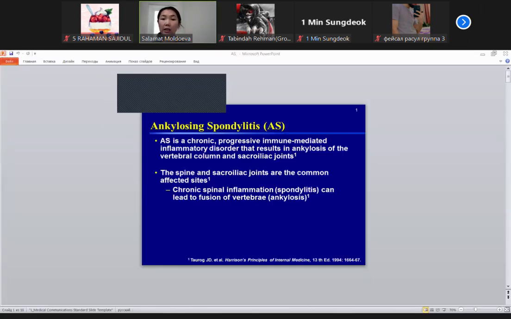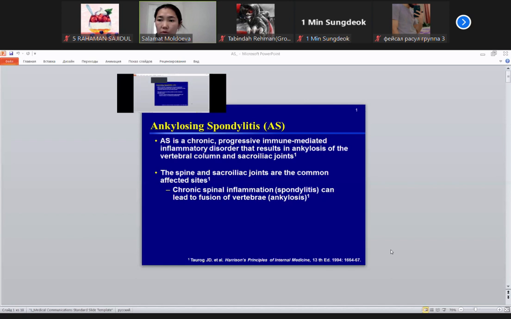There will be ankylosis of the vertebral column and sacroiliac joints, same situation, okay? I explained the pathophysiology of how it changes. Another part, if there will be ankylosis, same situation. It means about sacroiliac joints. Chronic inflammation starting in spondyles and fusion of vertebrae, ankylosis. I explained this in the previous picture, which I drew for you.